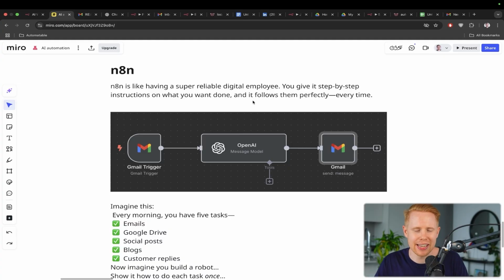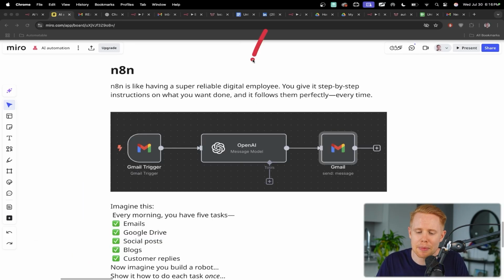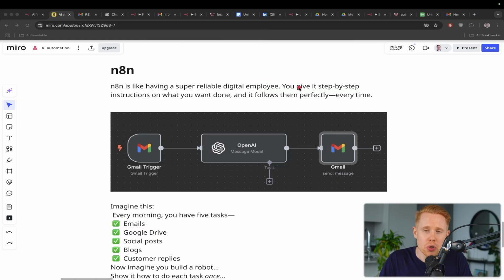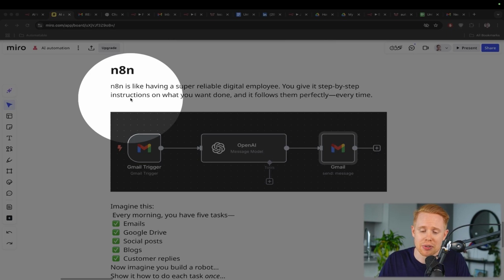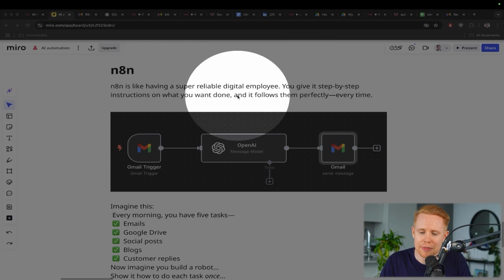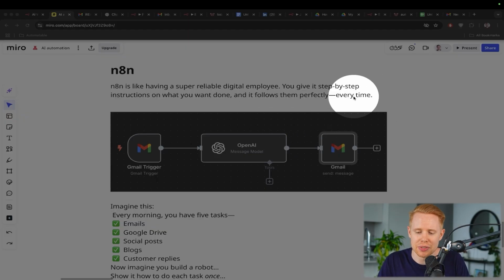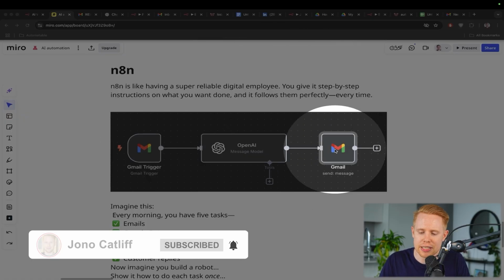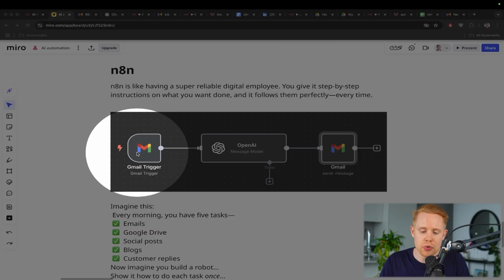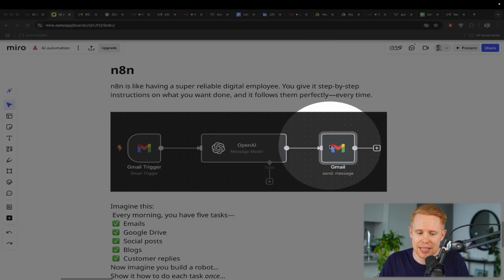So you can think about n8n, probably the most simple explanation of this software here is you can think about it like a reliable digital employee, okay? Think about training an employee. You have to give it step-by-step instructions on what you want that person to do. And very similar with n8n, once you give those step-by-step instructions, it's going to follow those perfectly every single time. So let me give you an example here. Say you have an email that comes in, okay, and you want to send off a reply to somebody. As soon as an email comes in, n8n will receive that email. It could generate a response using something like ChatGPT and then send it back, okay?